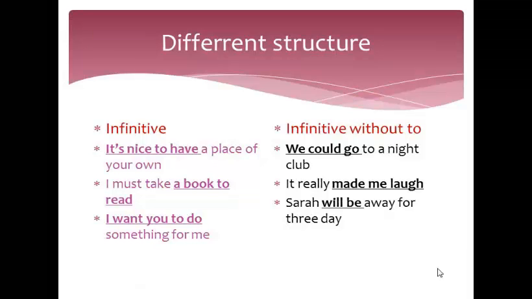Different structure: infinitive. Example number one: It is nice to have a place of your own. Number two: I must take a book to read. Number three: I want you to do something for me. Infinitive without to. Example number one: We could go to a nightclub. Number 2: It really made me laugh. Number 3: Sarah will be away for 3 days.